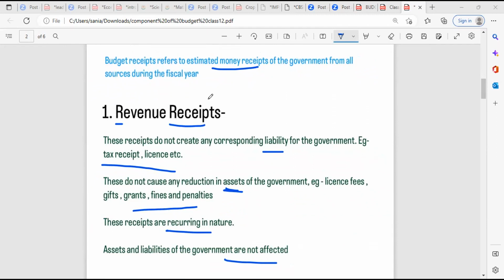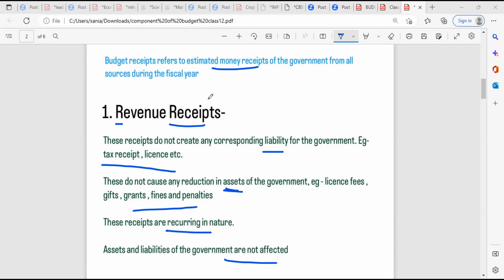Revenue receipts. These receipts do not create any corresponding liability for the government. Example, tax receipt, license, etc.